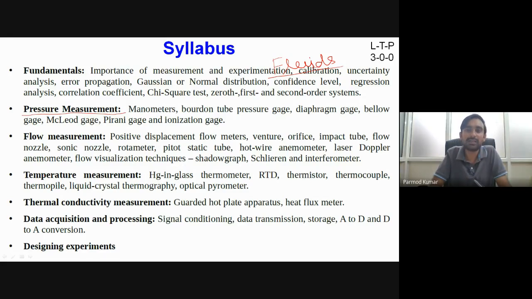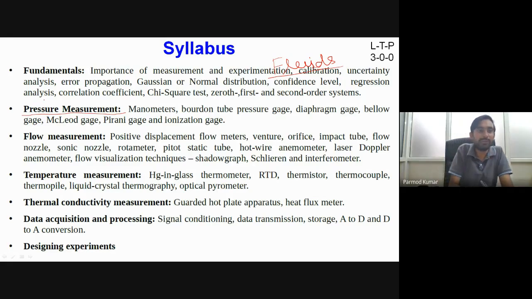So what are the different fundamental properties of the fluid? For example, density of the fluid, viscosity of the fluid, and if we are having association of two or more fluids, then we will be having interfacial tension or surface tension between the fluids also. So directly before going for pressure measurement, first I will talk about measurement of the fluidic properties.